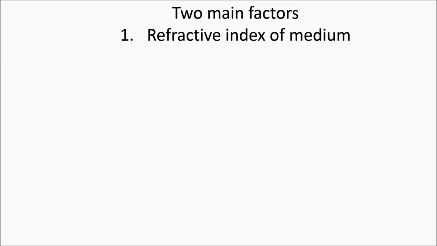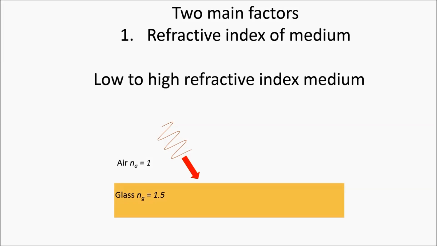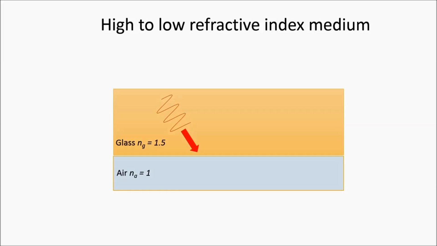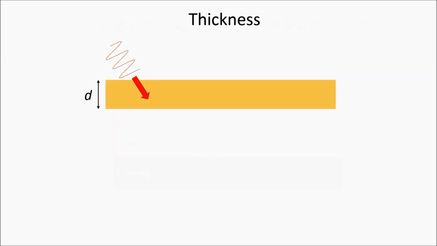There are two main factors. The first one is the refractive index of the media. If the wave enters from a low refractive index medium to a high refractive index medium, the reflected wave undergoes a phase change of pi. Conversely, if the wave enters from a high refractive index medium to a low refractive index medium, the reflected wave undergoes a zero phase change.